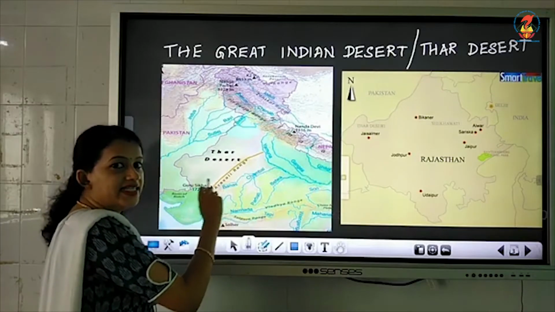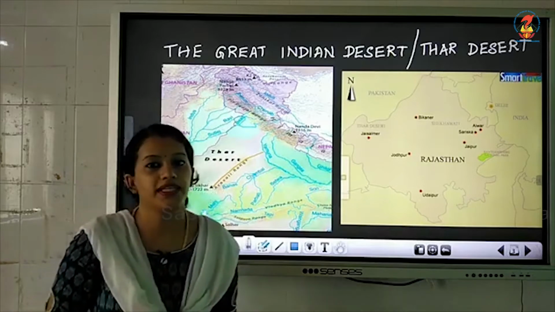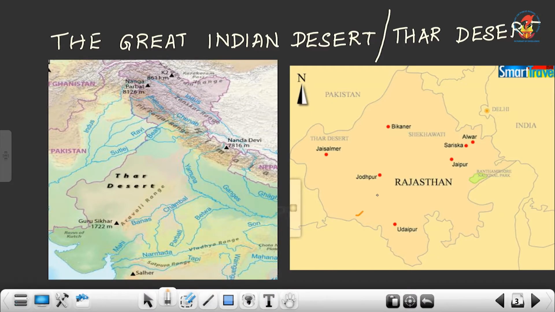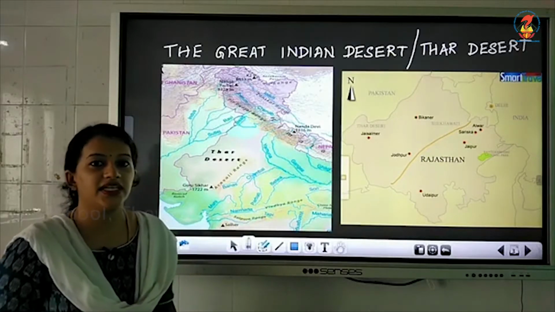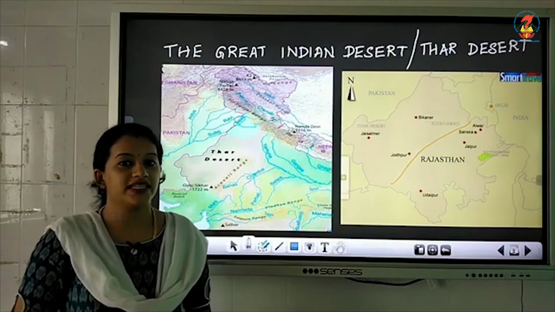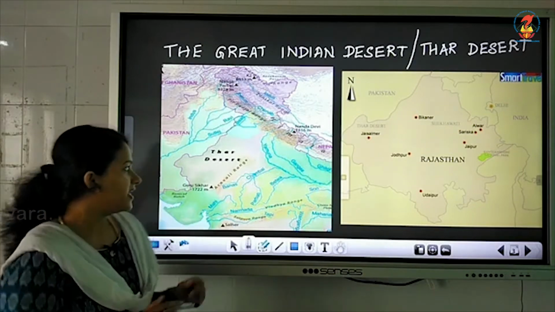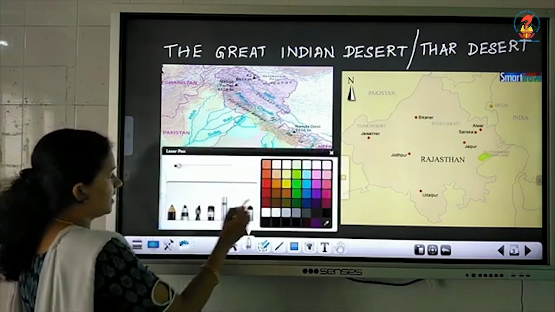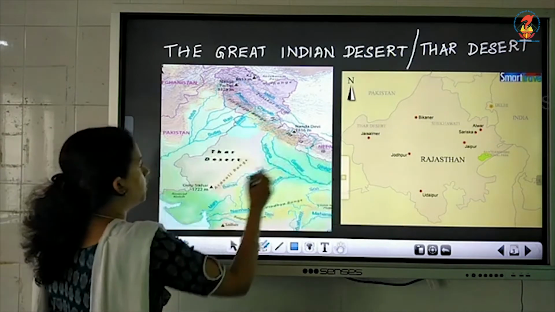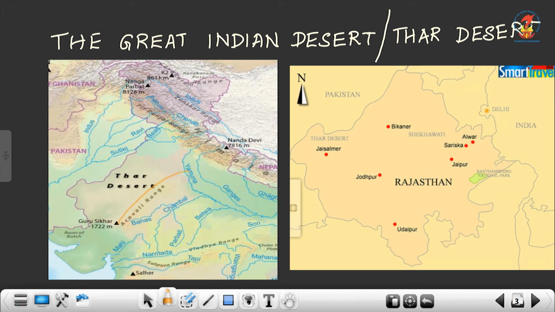Aravalli Hills is actually a chain of mountains that is present in Rajasthan. If you look at Rajasthan, you can find a chain of mountains. The marker that I have shown is the Aravalli range. It is actually nothing but a chain of mountains that you see in Rajasthan. Actually, this Aravalli mountain range divides Rajasthan into two parts, a western region and an eastern region.